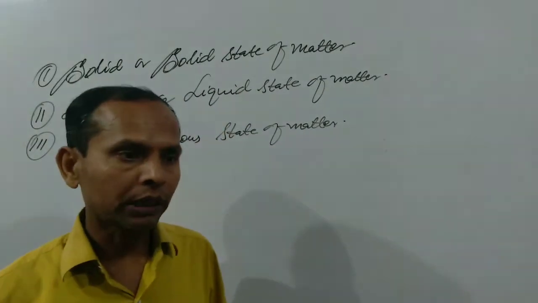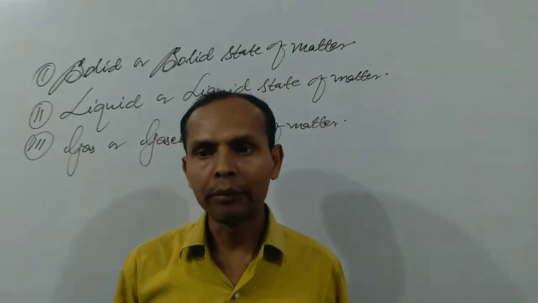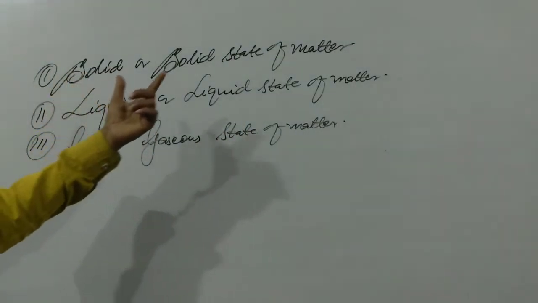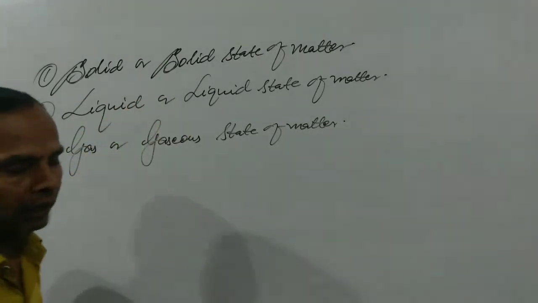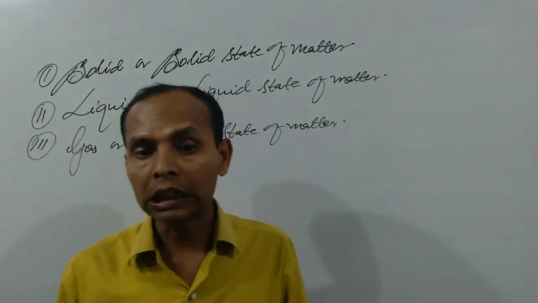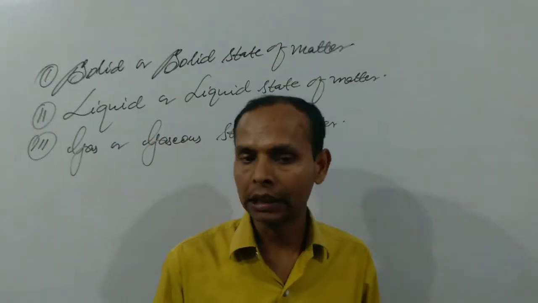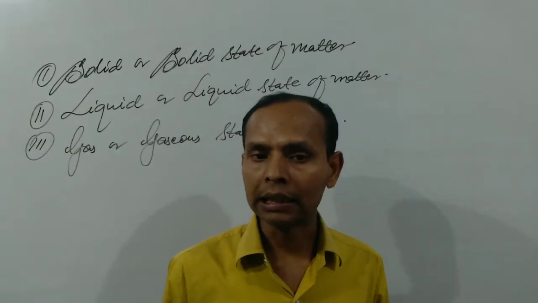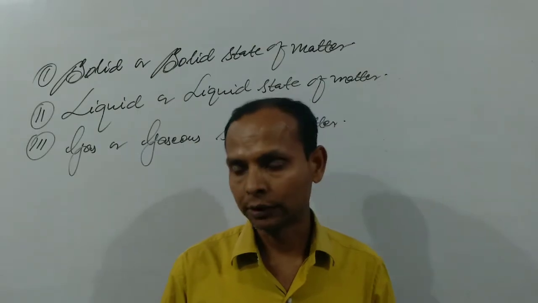On the basis of physical state and physical properties, all matters have been mainly classified into three parts. First is solid or solid state of matter, second is liquid or liquid state of matter, and third is gas or gaseous state of matter. What solid, liquid and gas are, and what the differences between them are, are under consideration. So we have to study all these one by one.